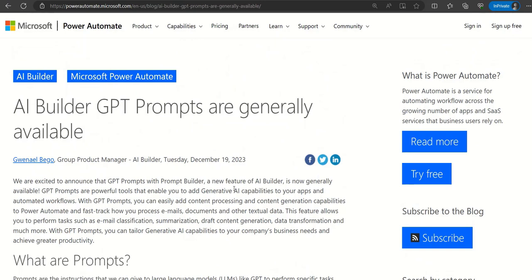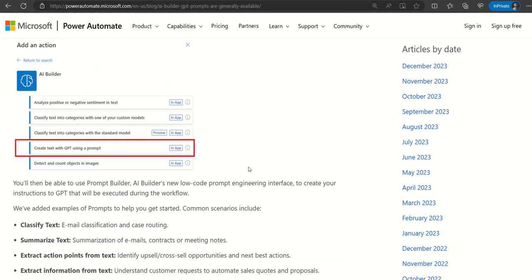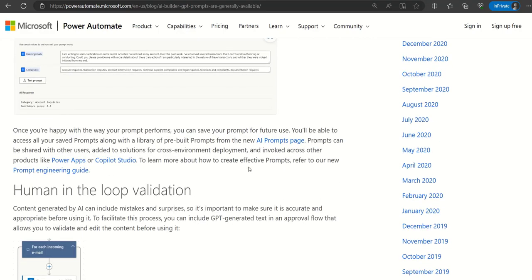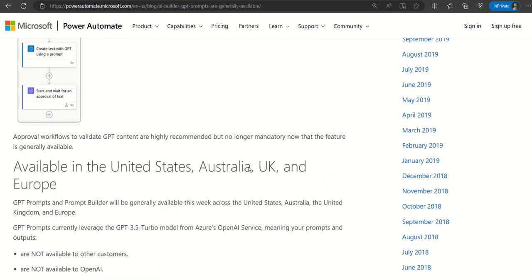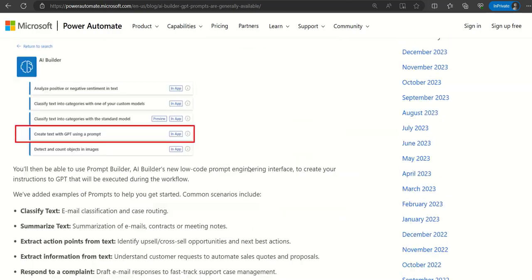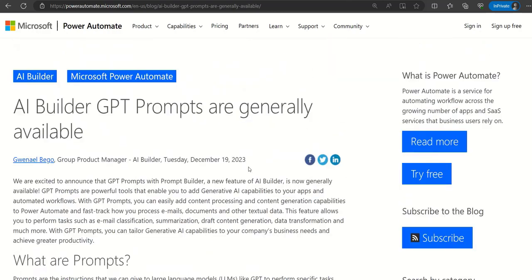And now you're not required to add the approval of text in order to complete your process flow. Please take a look at days 9 and 10 for more detail on what these GPT prompts are and how you can customize them.